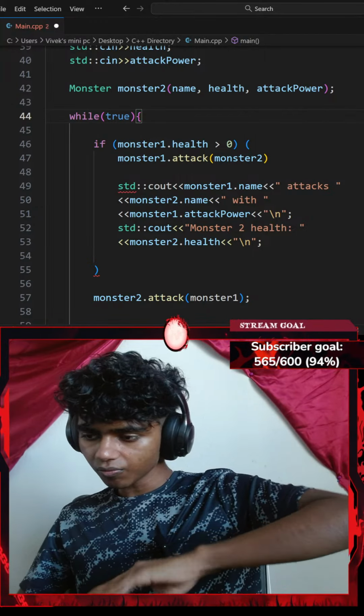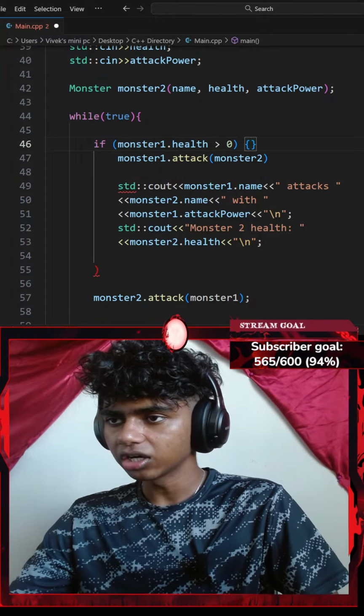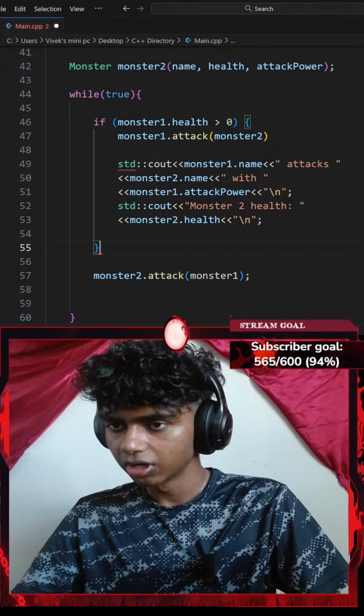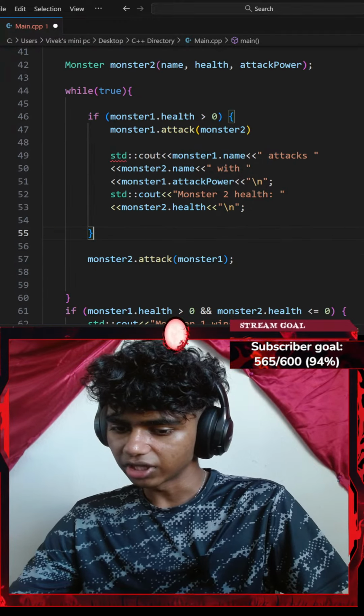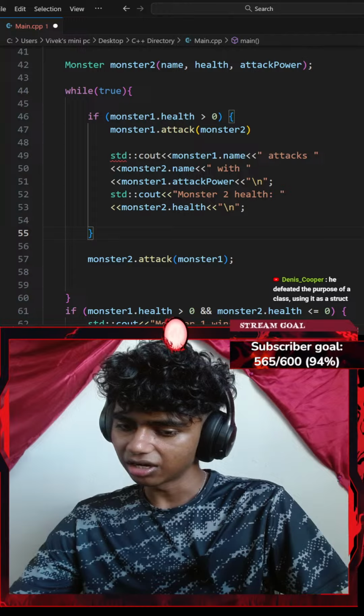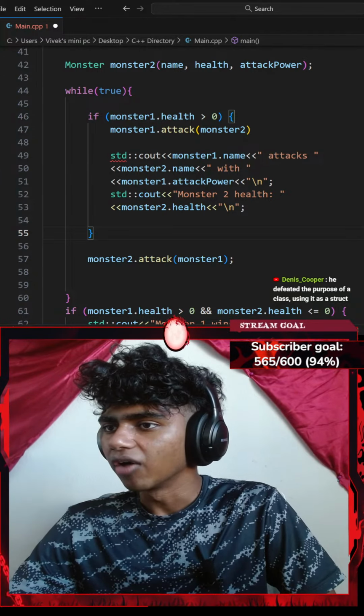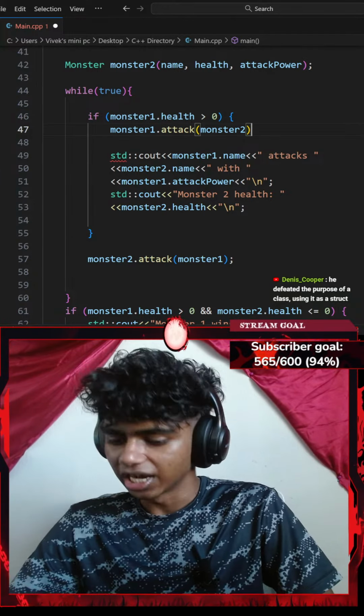Okay, let's see. Oh, I see. Okay, I gotta convert this to a pair of curly braces, not a pair of parentheses. There we go. Okay, he defeated the purpose of class using it as a struct. Honestly, I did go over structures in C++. That said, let's go ahead and end this with a semicolon now. Okay, there we go, that works.